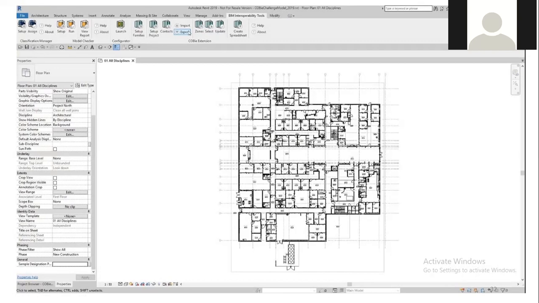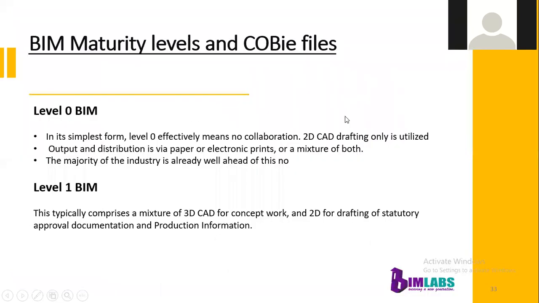And also you can go for importing COBie files. You can go for importing and exporting, so those options you can see here. So that is all about how to export and import COBie files. We can operate this COBie files option in some other software also. Revit is not the single example.